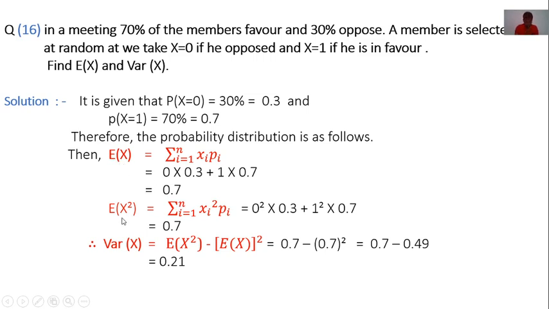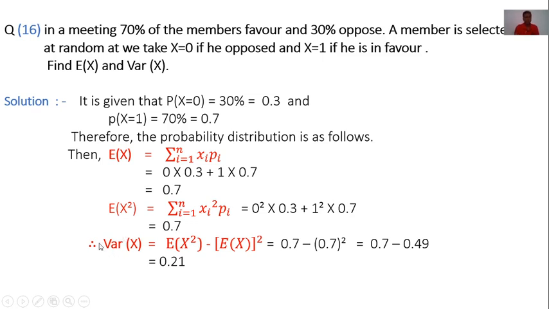Now find E of x square, means expectation of x square. Its formula is summation of xi square into pi. 0 square into corresponding probability 0.3 plus 1 square into its corresponding probability 0.7. Now 0 square 0, 0 into 0.3 is 0, 1 square 1 into 0.7 is 0.7. Therefore, expectation of x square is 0.7.